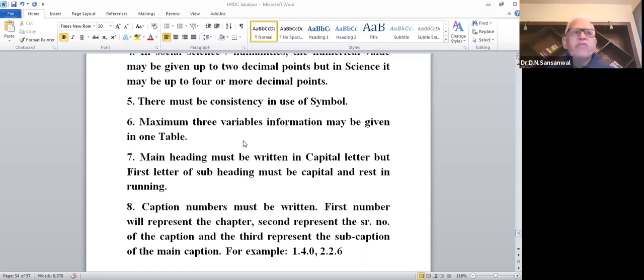If you have 4 variables, then you can select which 2 variables you want to give in one table, and have another table where you give the information related to the other 2 variables, whatever remains. I hope now you have understood it.